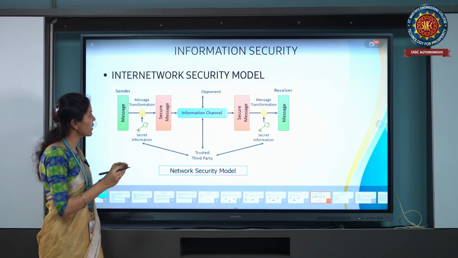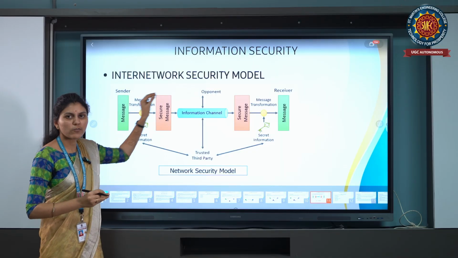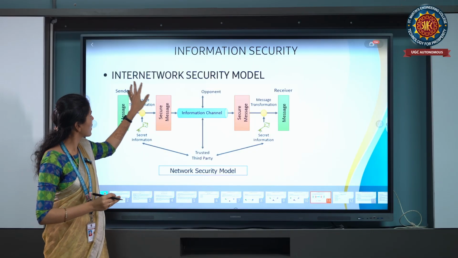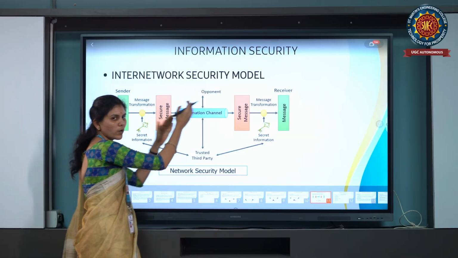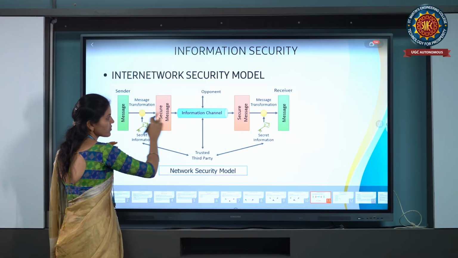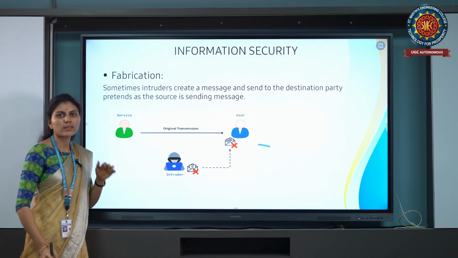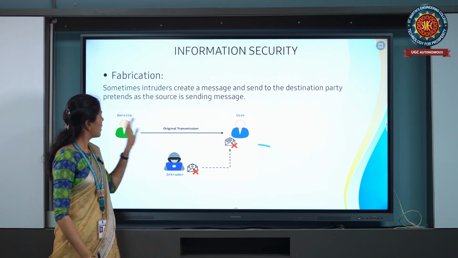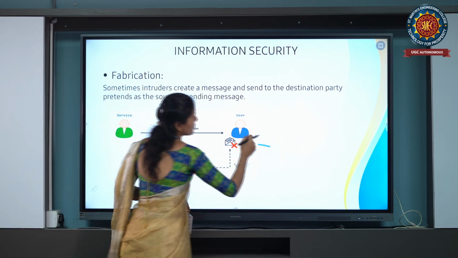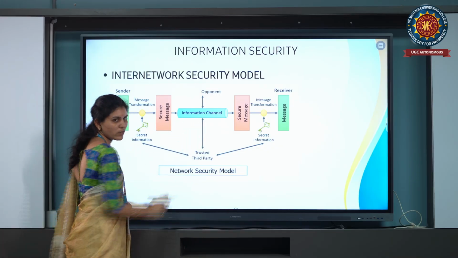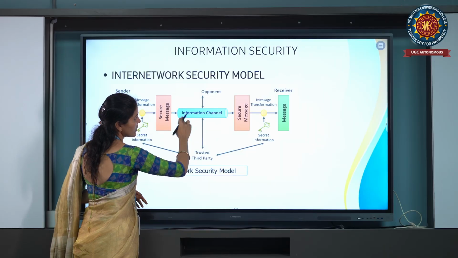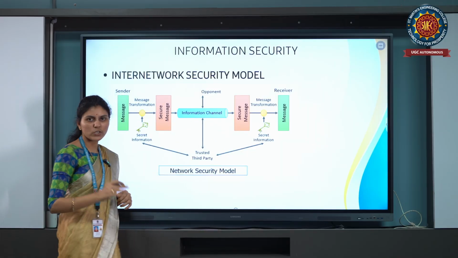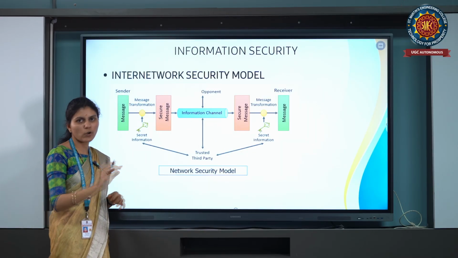We are sending the information from source to destination with the help of some path, that is nothing but the information channel, which is the TCP/IP protocol here.